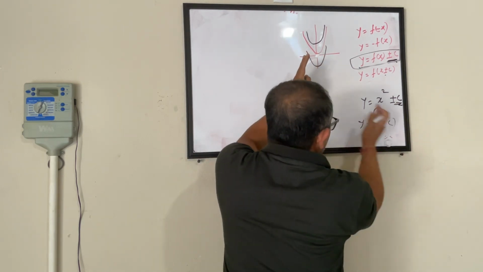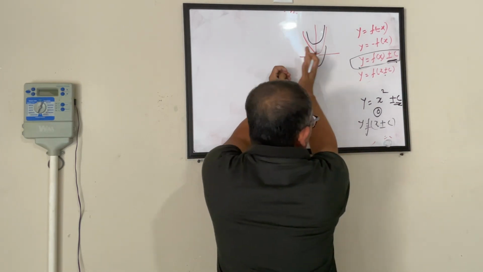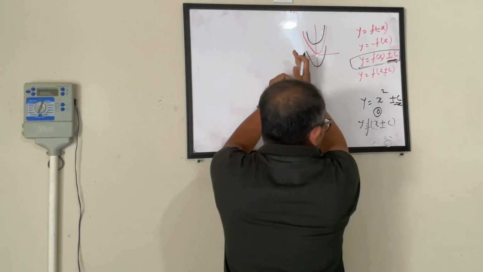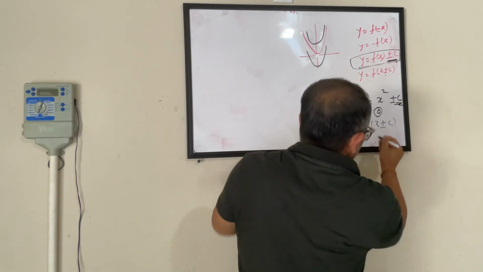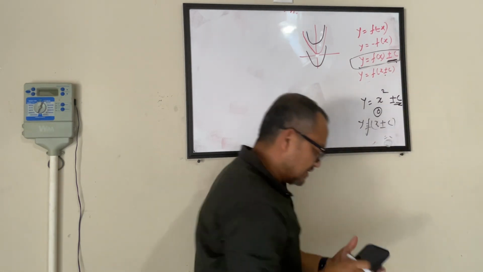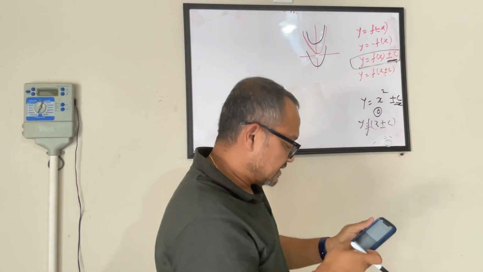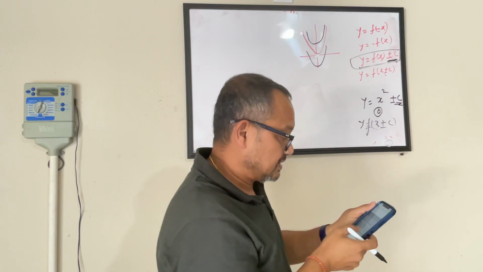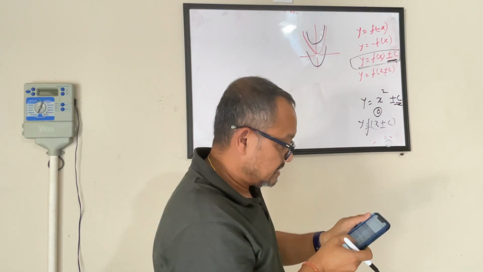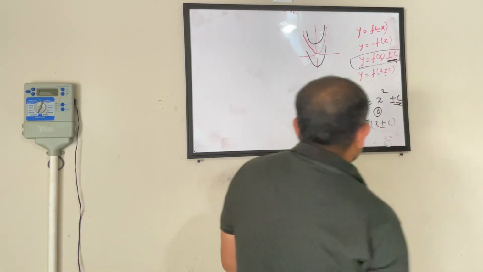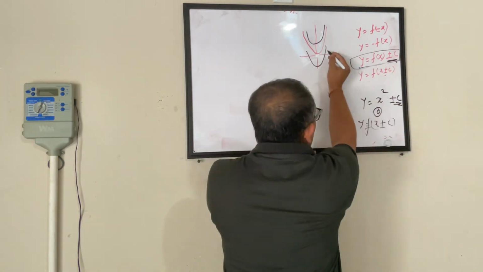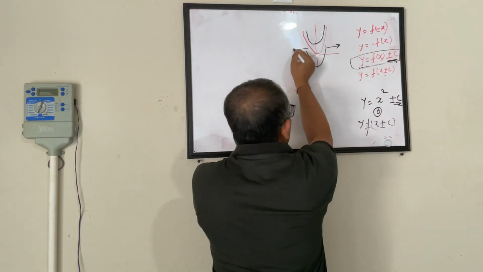If it's minus, it moves in this direction. Okay? Let's look at it one more time. Just want to confirm that I'm right. So when it's minus, it moves in this direction. When it's plus, it moves in this direction.